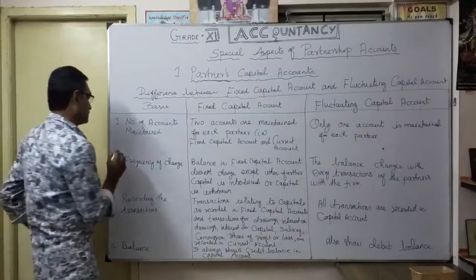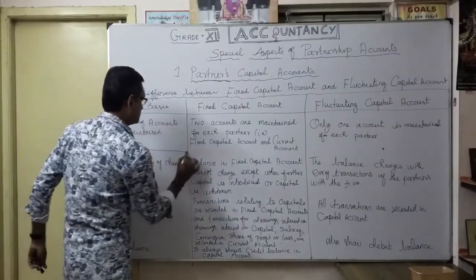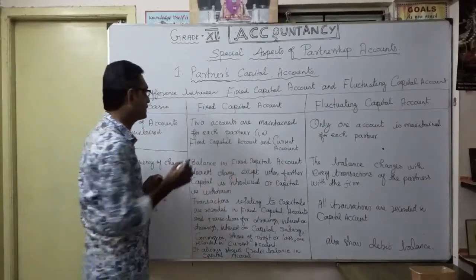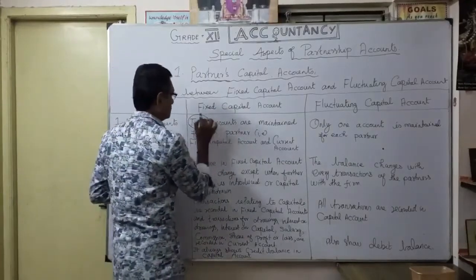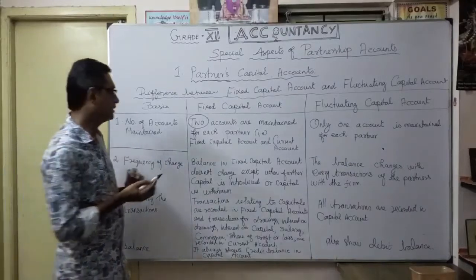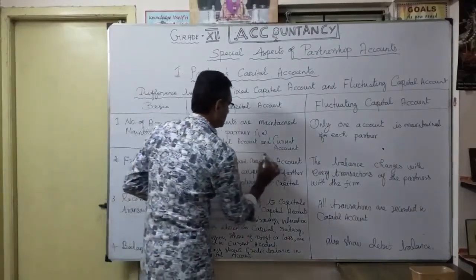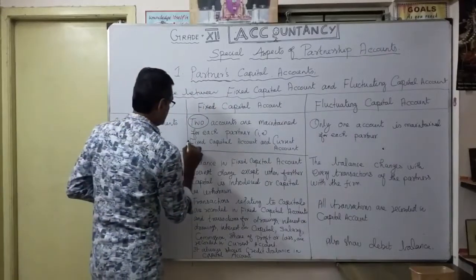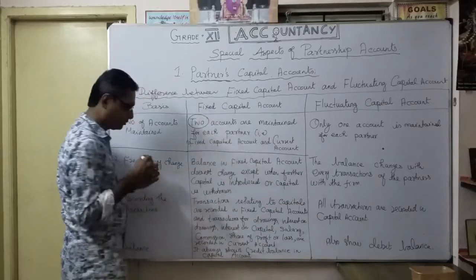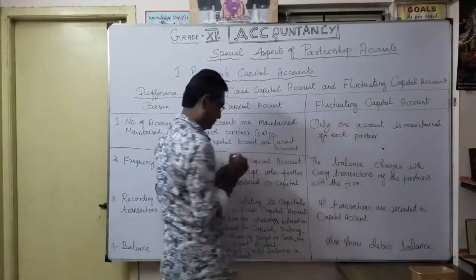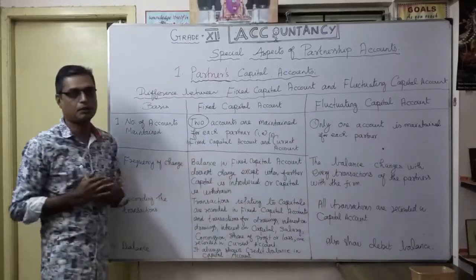So first one, number of accounts maintained. As you know very well, under the fixed capital account, how many accounts do you maintain? Two accounts are maintained for each partner. One is capital account and the other is current account. So one is fixed capital account, the other is current account. Okay. You can say partner's capital account.